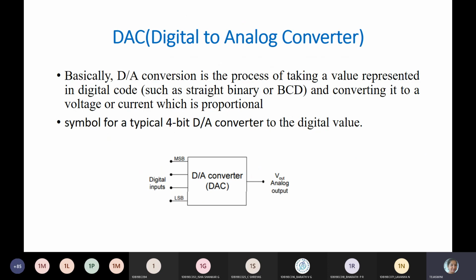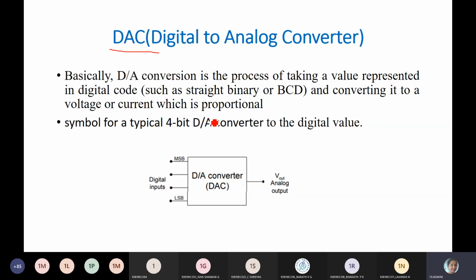Coming to the first converter, we have discussed the digital to analog converter. Here, how are we going to have a conversion from digital to analog, and what are the techniques used in this?